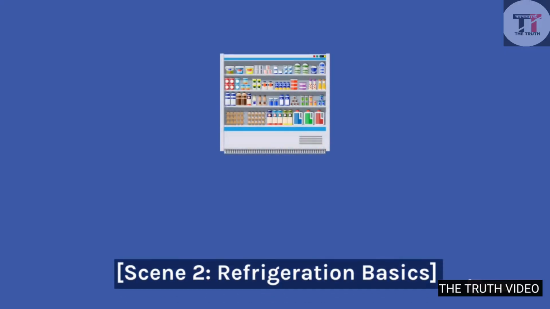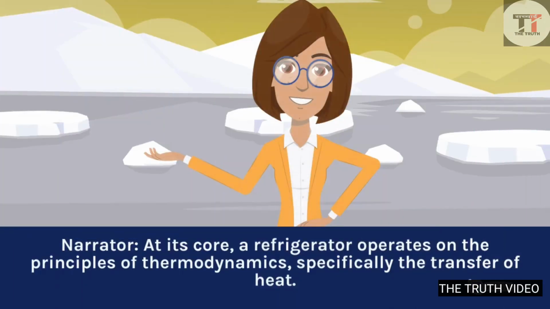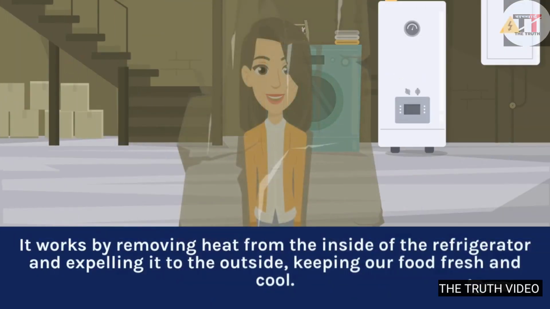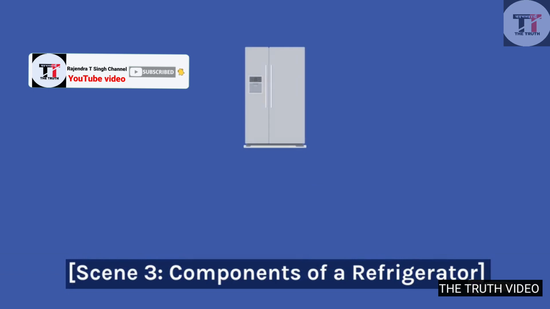Scene 2: Refrigeration Basics. Visual: An illustration of a refrigerator with arrows indicating the flow of heat. Narrator: At its core, a refrigerator operates on the principles of thermodynamics, specifically the transfer of heat. It works by removing heat from the inside of the refrigerator and expelling it to the outside, keeping our food fresh and cool.